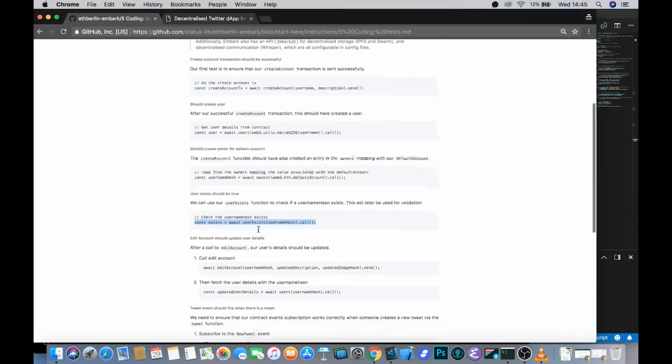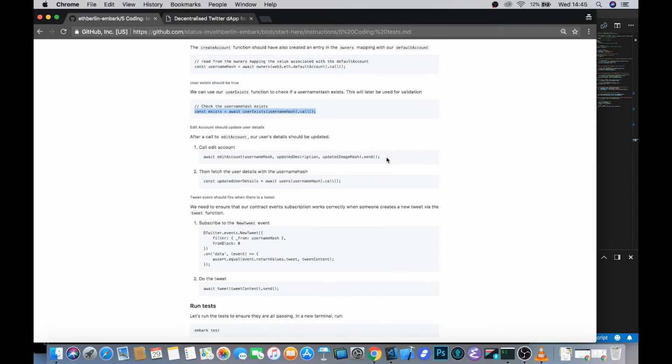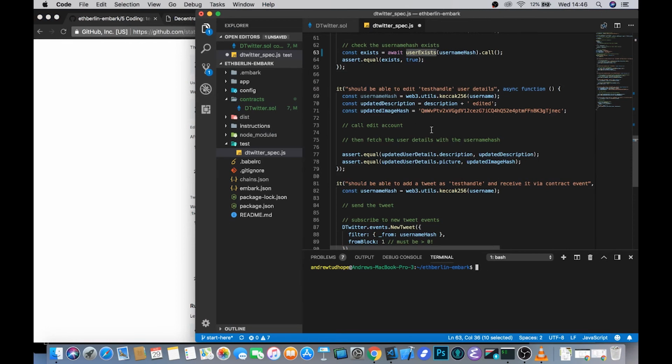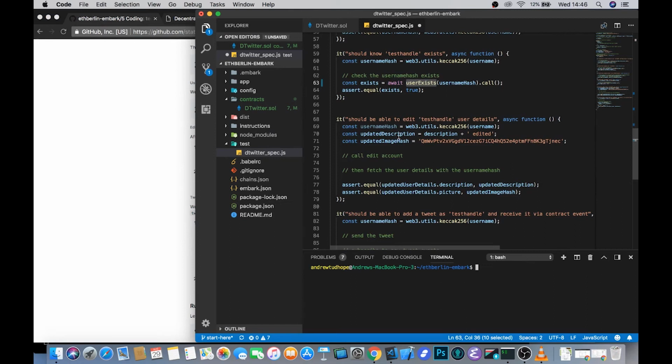The second last thing that we need to do is make sure that we can actually edit accounts and that it behaves in the way that we're expecting. So again, we set up our username hash in the same way that we just did before, and then we do an updated description by concatenating edits onto that string, and this is the form of an IPFS hash. So we set that up for our updated image hash so that we can ensure that the picture stuff works as well. We then, rather than calling create account, called edit accounts with those three constants that we've just set up, and again this needs to be a .send call because we'll be updating states.